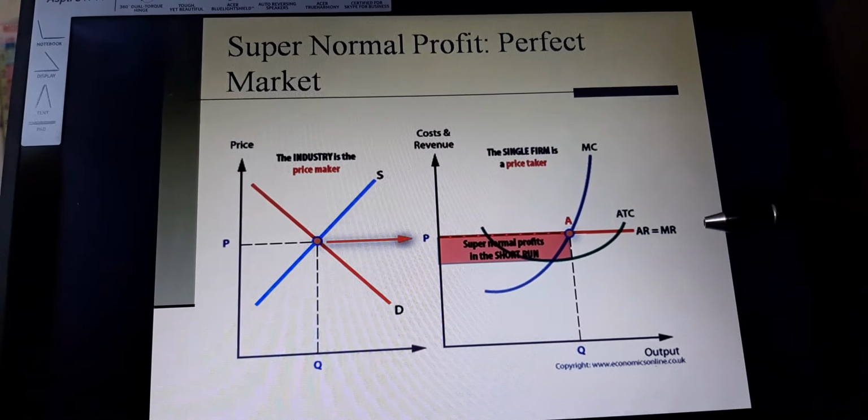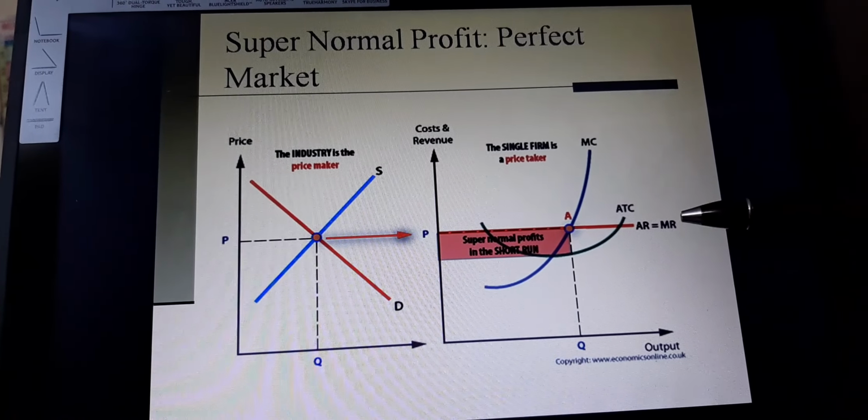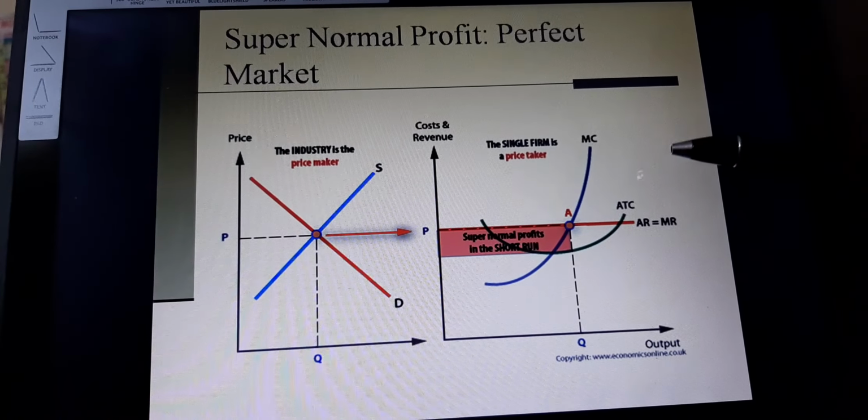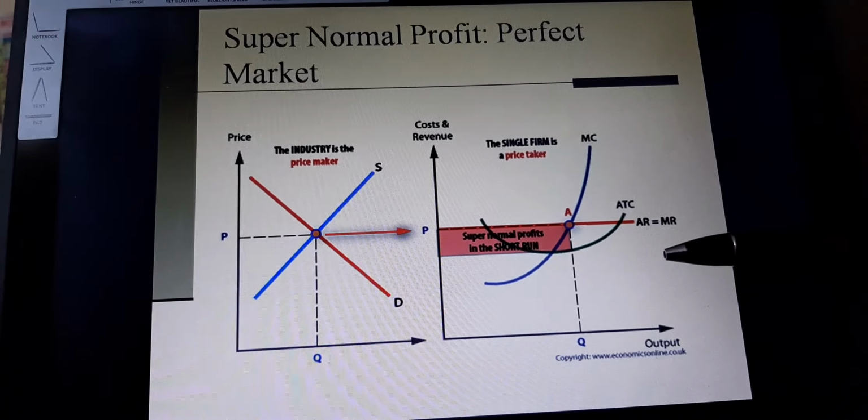The average cost is below the revenue, so the average revenue is more and the average cost is less. We can understand that is the profit condition, whereby the cost is less and the price or average revenue is more. At this point we can see the marginal cost is cutting the AR curve from below. So at point A we can see the equilibrium condition for the perfect market.